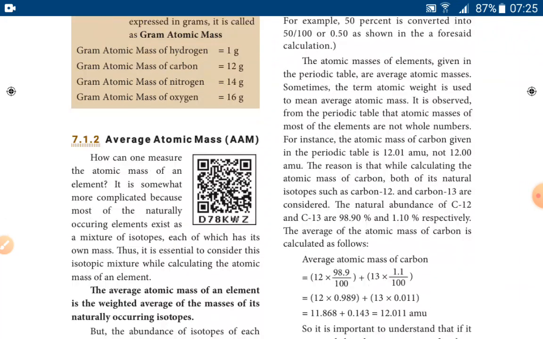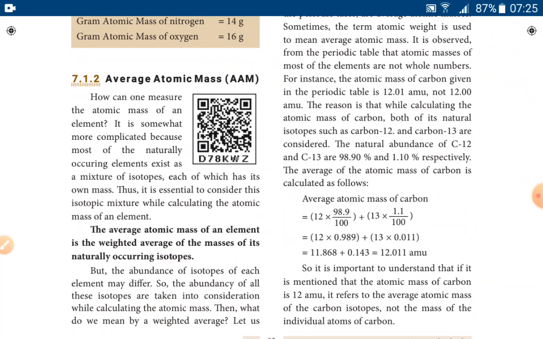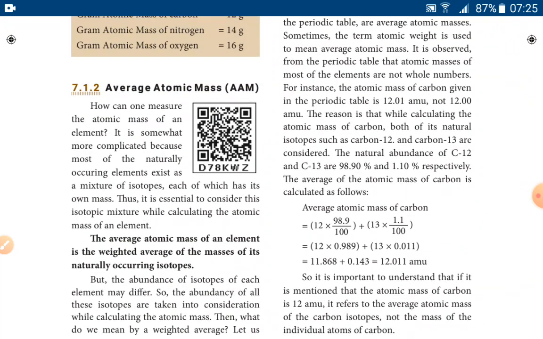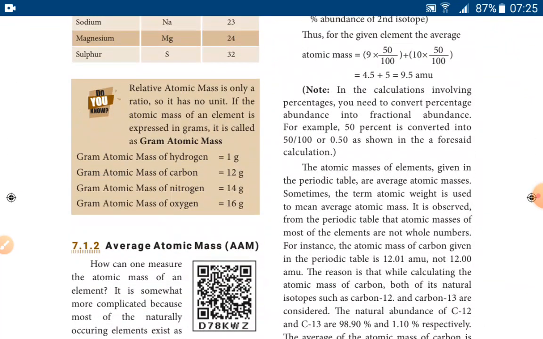Then average atomic mass. This is a simple definition. The average atomic mass of an element is the weighted average of the masses of its naturally occurring isotopes, because most elements occur in nature as a mixture of isotopes. So we consider the natural abundance and also the atomic mass of each isotope. They are taken and averaged to give the average atomic mass.